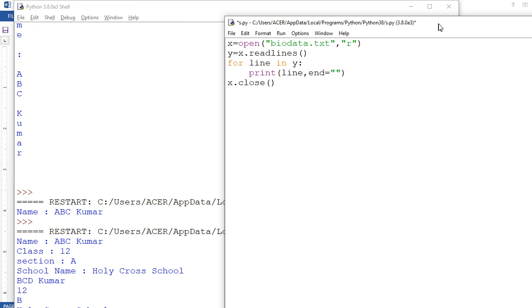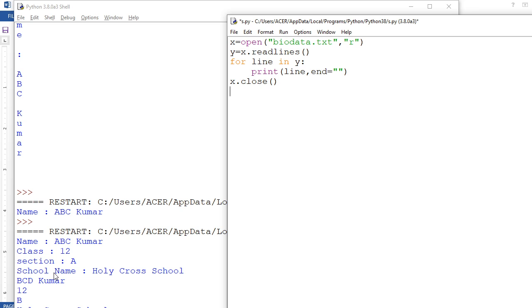So here you check it out. I open it in read mode. This y is here, y equals x.readlines. So how many lines are there? 1 2 3 4 5 6 7 8. So in y what is there? In y what is there? 8.